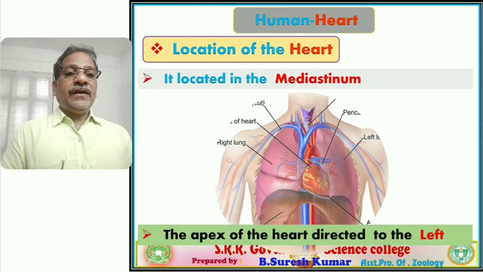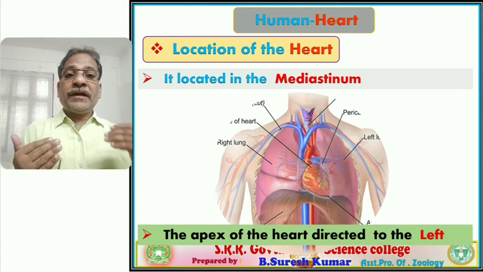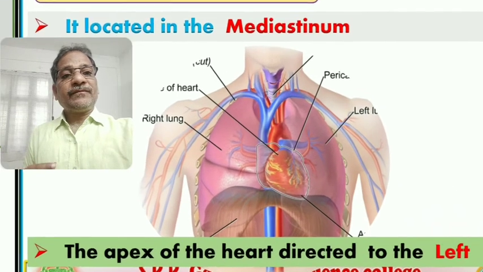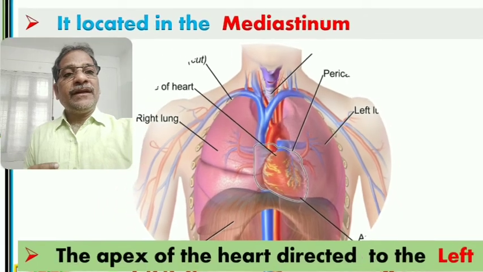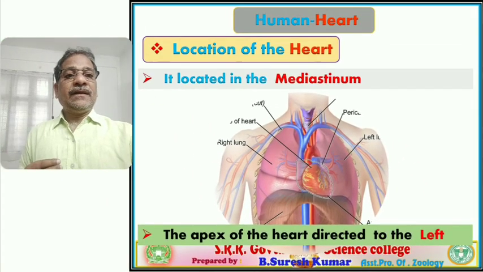Next, if we observe the heart, the upper region is broader and the lower part is narrow. The lower part is called the apex. The apex of the heart is directed towards the left side.